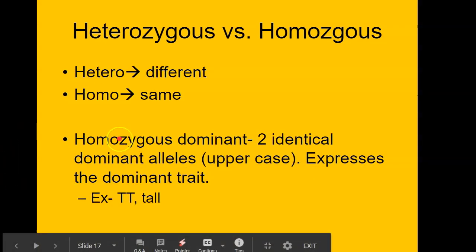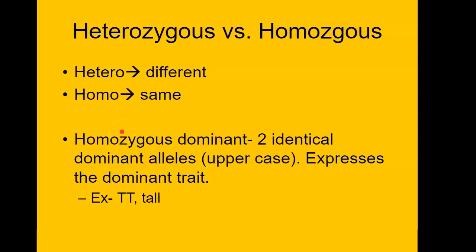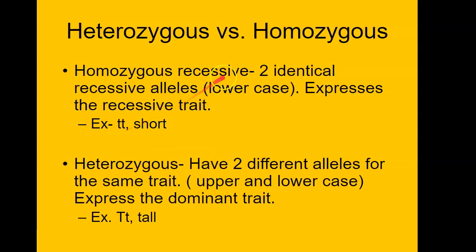You could have homozygous dominant, which would be big T, both uppercase letters. You can have homozygous recessive, which would be 2 identical recessive alleles, or little t, or you could have heterozygous, which is big T, little t. The letters don't matter, it could be any scenario. It just means big, little, dominant, and recessive, and that is going to represent the dominant trait.